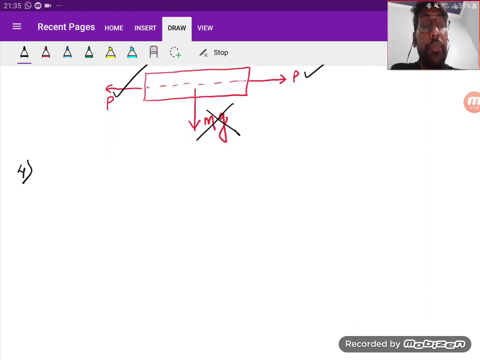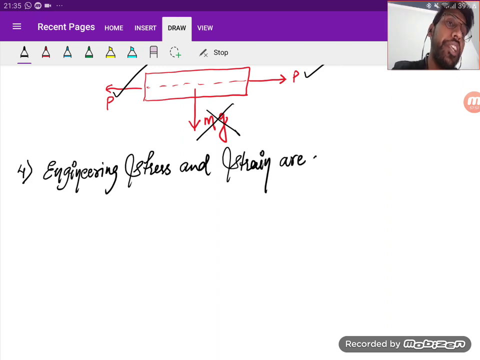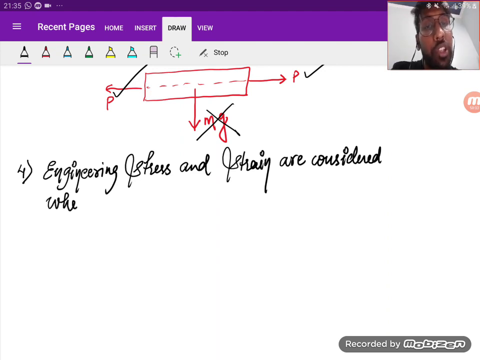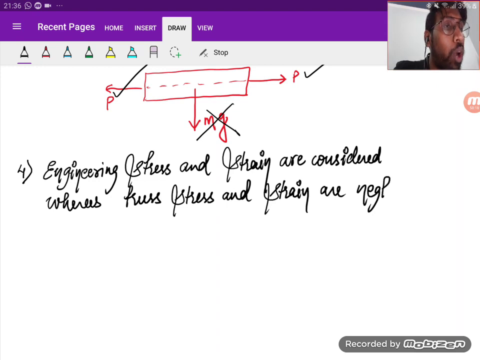Okay, so that is your third assumption. Moving to the fourth assumption. The fourth assumption is that engineering stress and strain are considered, whereas true stress and strain are neglected. Now, what do you mean by engineering stress and true stress? Let me clear it up for you.